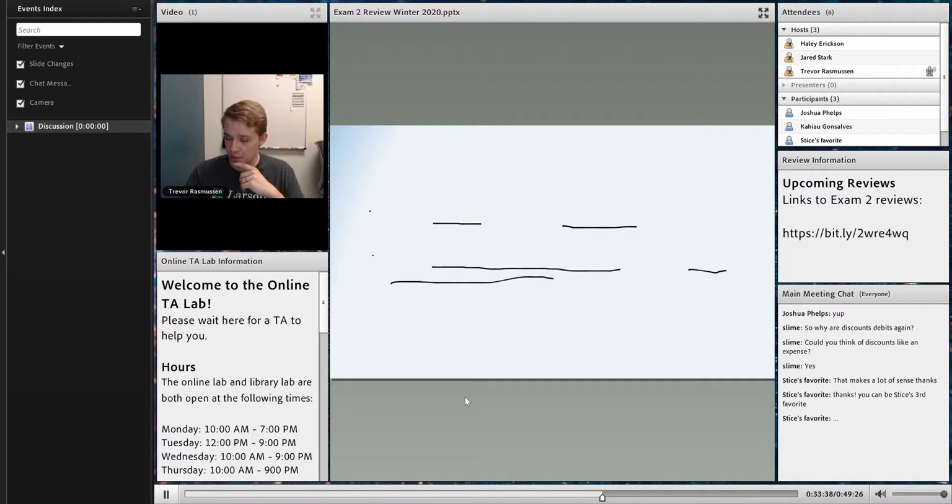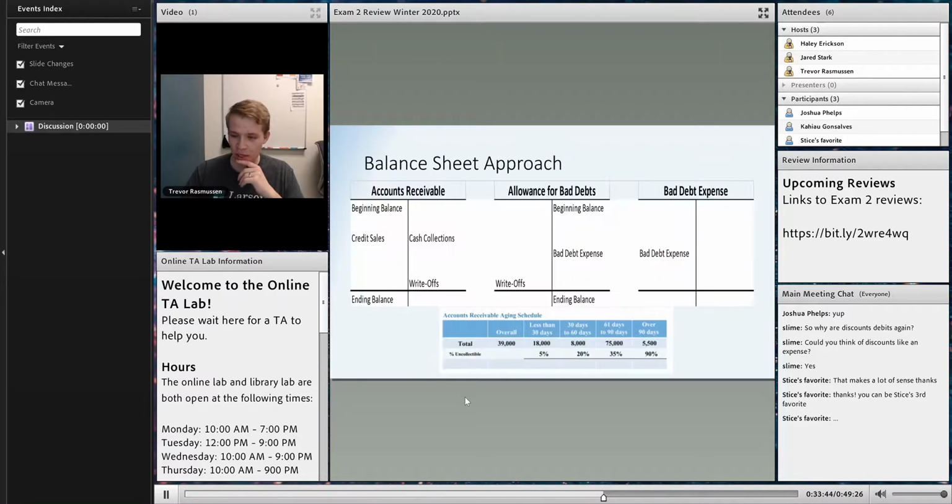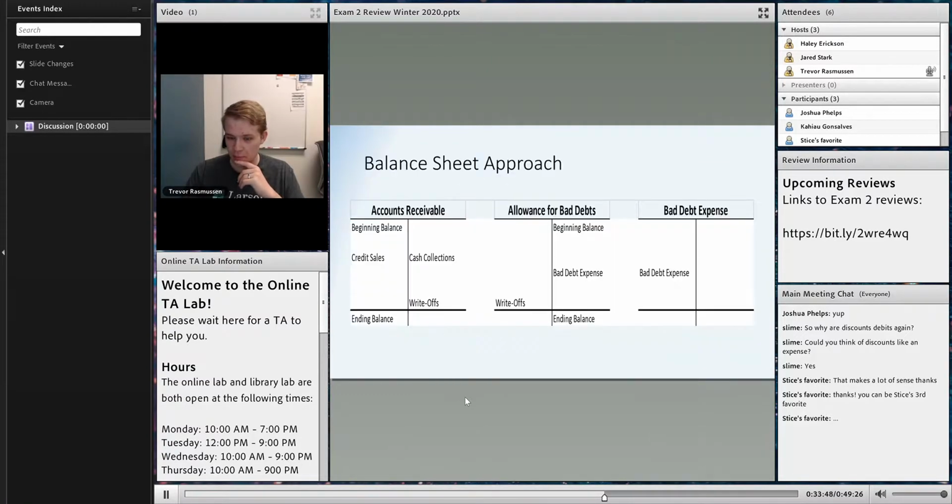The aging of accounts receivable will hopefully be really obvious if that's what you have to do, because like we mentioned, there's a ginormous table that looks like this at the bottom of it. But we'll go to that in a second. Let's talk about the other two real quick with the T-chart. So the credit sales, the direct approach, or the income statement approach, looks at the sales to estimate the expense.